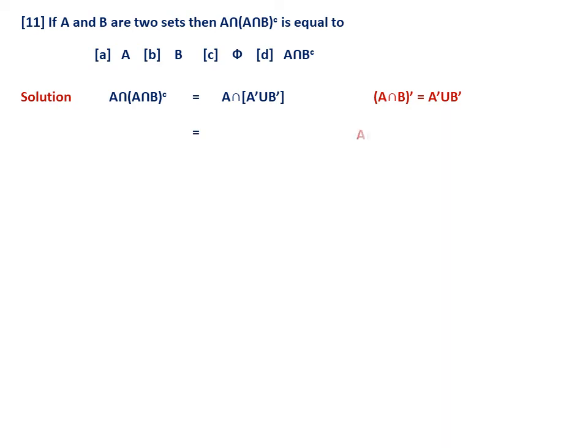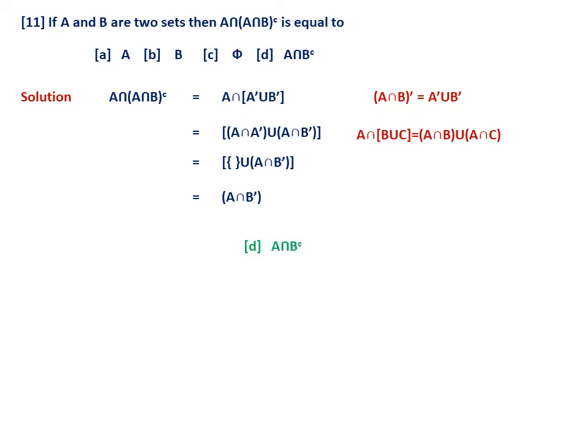Now, in the second stage, it is the distributive property, because we have A intersection, and inside the bracket a union. So we use the property A intersection (B union C) is (A intersection B) union (A intersection C). Therefore, using that, we write this. Now, what is the next step? A intersection A complement is the empty set, because they are disjoint sets. Then union A intersection B complement, and you know that the union of any set with the empty set is the same set. Therefore, definitely it is A intersection B complement. Therefore, the option should be the last one, D.